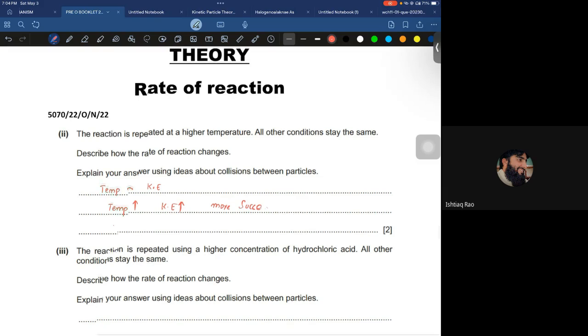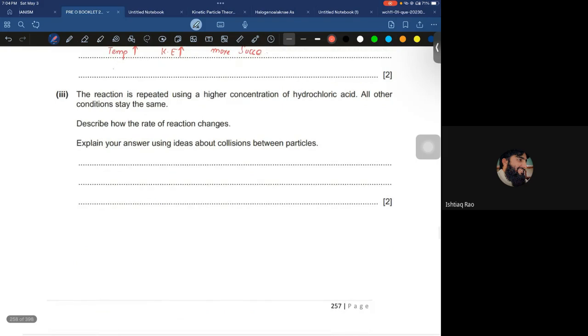Okay, so in the third part they are saying the reaction is repeated using a higher concentration. I told you concentration means the amount of substance, the number of particles. So when the concentration increases, the number of particles increases.